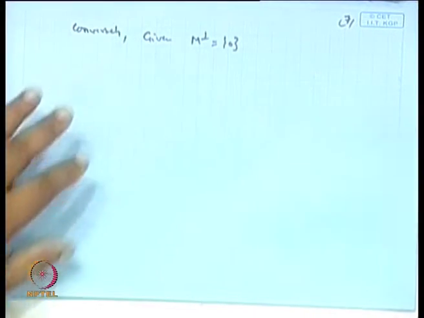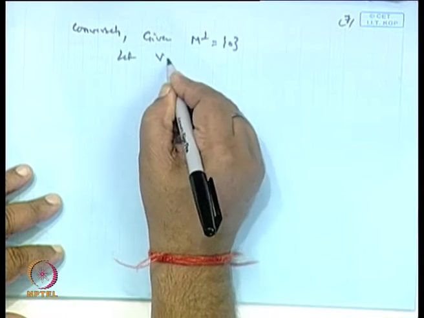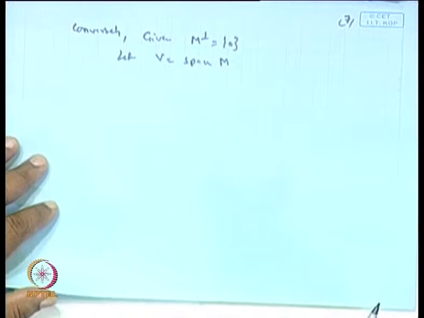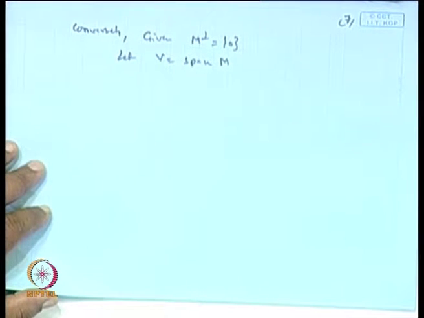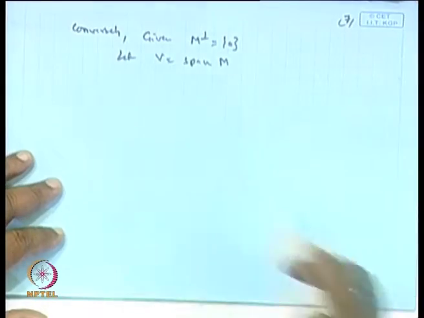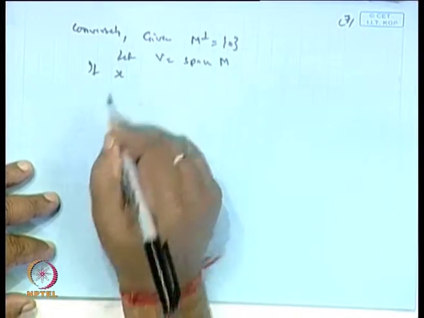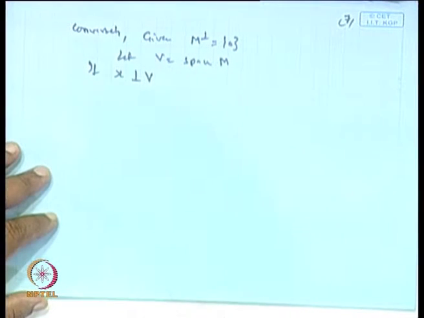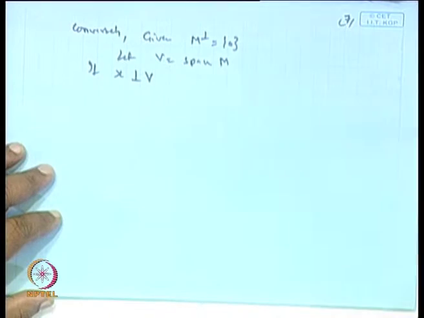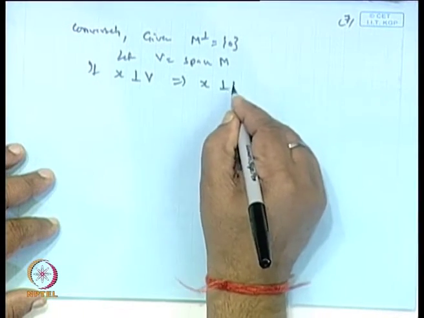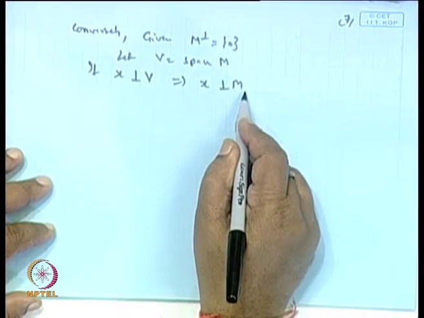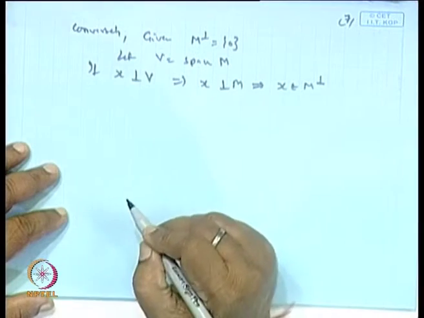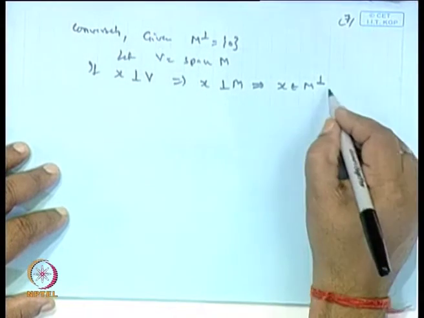So, let V be the span of M. Clear, that is what V is. Now, if x is perpendicular to V, then x must be perpendicular to M, because V is the span of M. So x belongs to M perpendicular, but M perpendicular is 0.